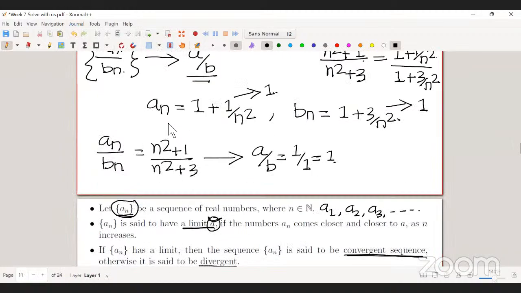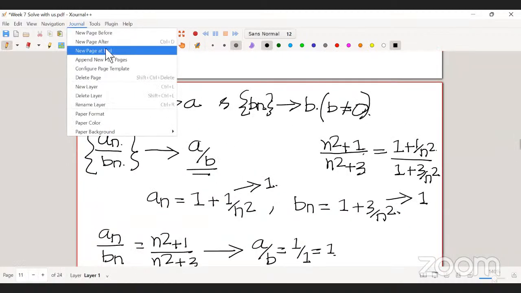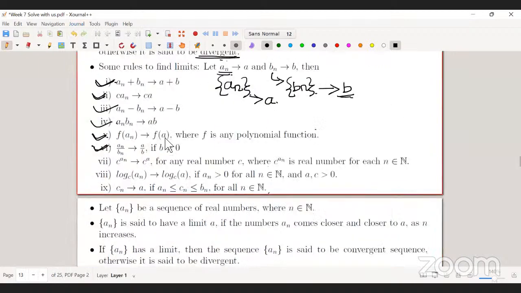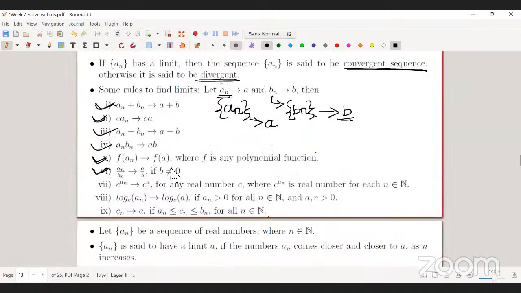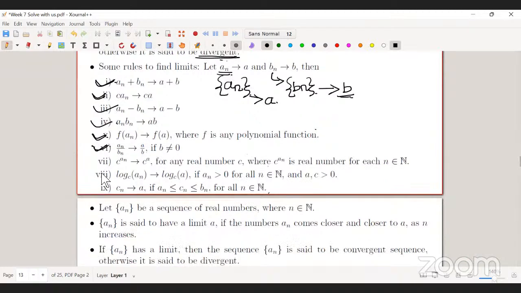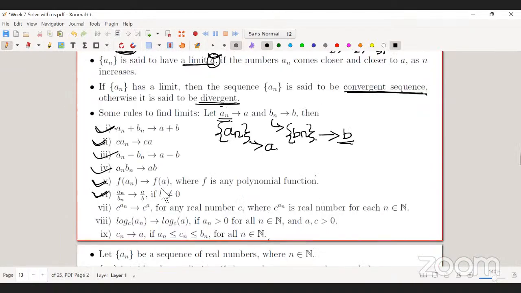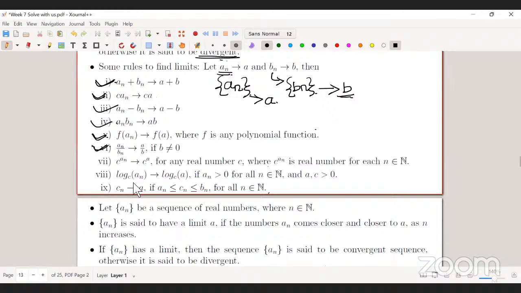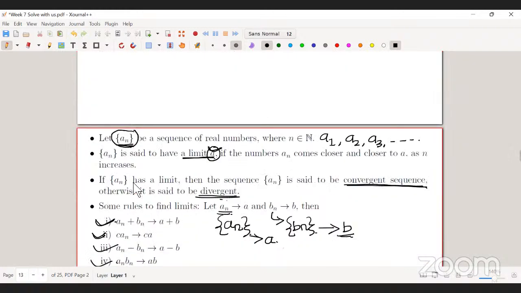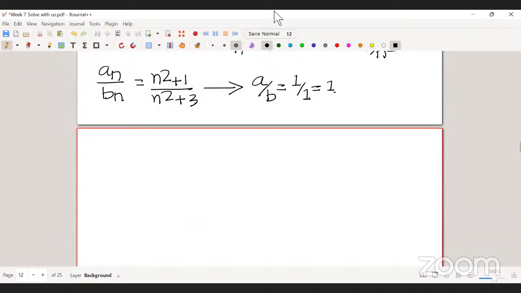So the next thing is you have this property. In some sense, the limit of the sequence preserves the exponential. It's basically this 7th property that is saying the limit of the sequence sort of preserves the exponential.